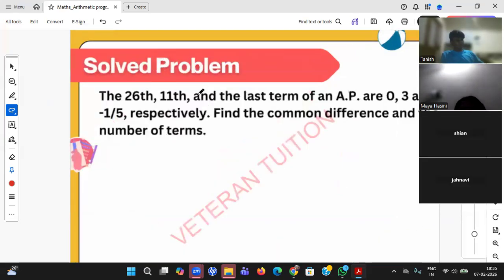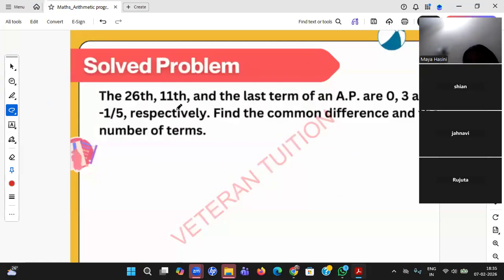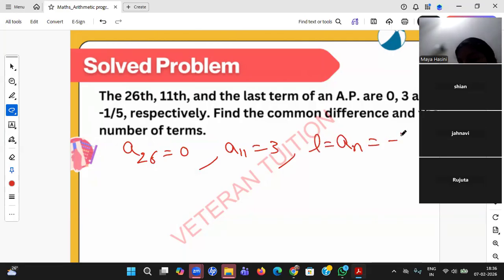Yes, students, do this. The 26th term, 11th term and last term of an AP are given. I'll write it in mathematical way. A26 is 0, A11 equal to 3. Last term, whenever it is the last term, you just take A of n is minus 1 by 5. What is he asking? He's asking how much is d, how much is n.